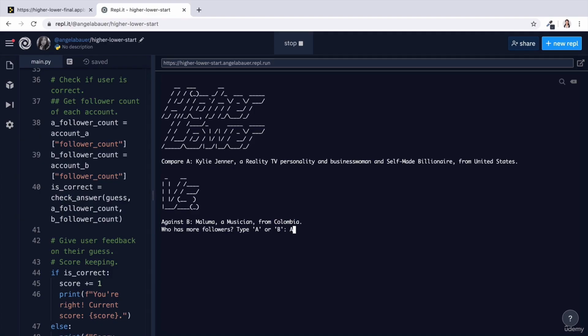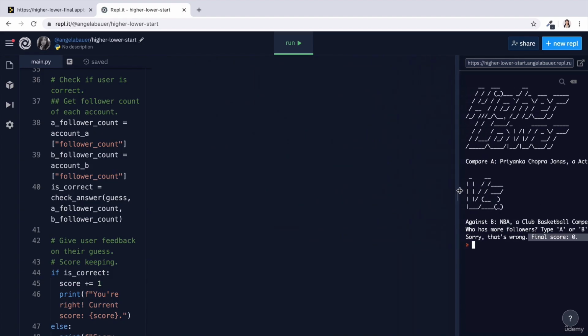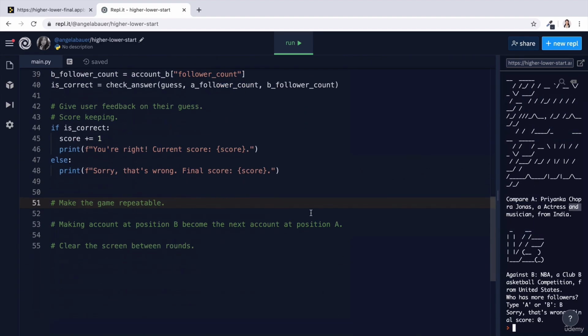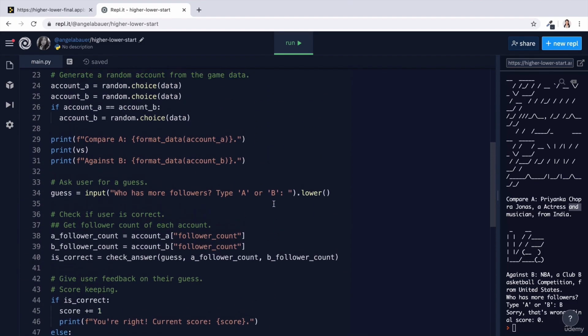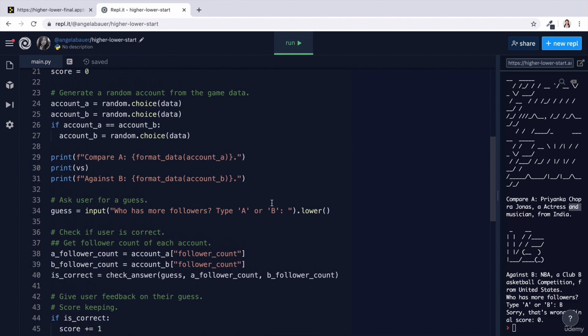If we get it right, we get the feedback, "you're right," and the current score. If we get it wrong, then we get the answer, "sorry, that's wrong," and the final score as well. That's all working so far. Now we have to figure out some sort of way of making the game repeatable. And as you might remember, that's usually going to require some sort of while loop.